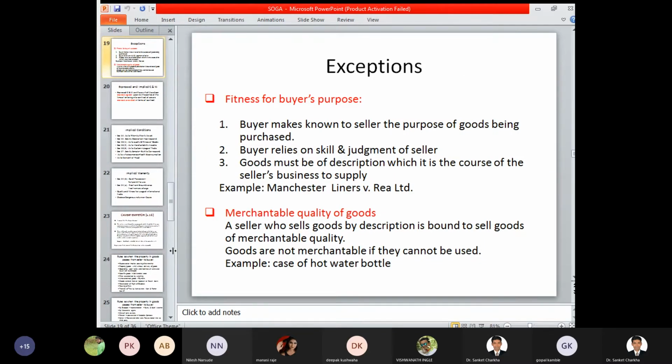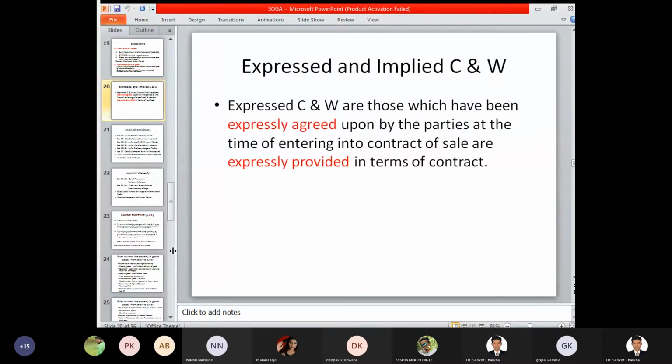Then we have seen the exceptions to the rule of fitness for the buyer's purpose, and the goods which are of merchantable quality and nature.